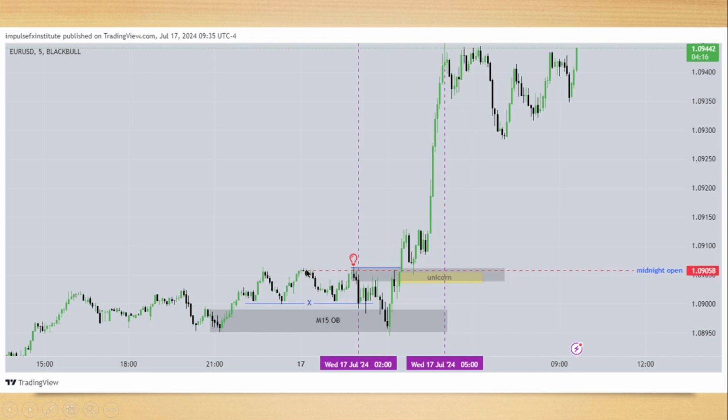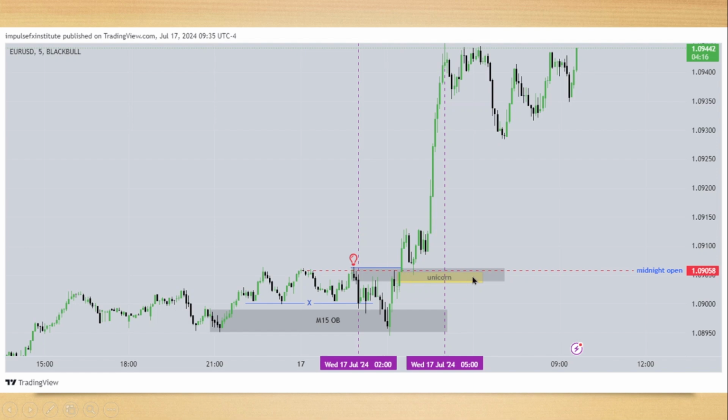This is our midnight candle, midnight open. So we said that we buy at or below the midnight opening price. So if model 2022 here, lows are raided, displacement higher, shift in market structure, leaves a fair value gap here, another one here, and then we have a breaker here. So we have this breaker, but where we have the breaker in gray, we also have a fair value gap here.